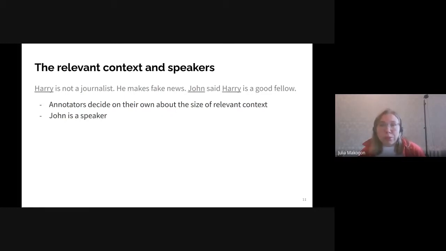In the simple text on the screen, the first mention of Harry has the context of 2 sentences, and the second has the context of 1 sentence. So in our guidelines, we gave some constraints, but it was up to the annotator to choose the context to analyze. And also, we see the example when John is a speaker and says something about Harry. And this should be marked as neutral, as in many cases when someone is a speaker.